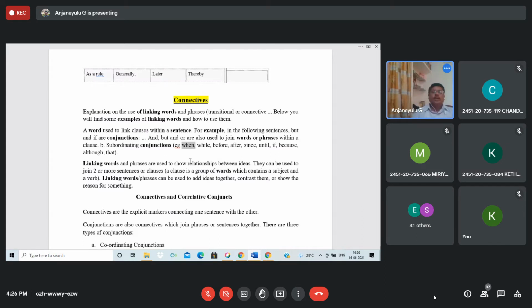One sentence: when you reached the station, the train has left the station. Suppose you do not use "when": you reached the station, the train has left the station. What does it mean? There is no meaning. See, "when" is a subordinating conjunction. It gives the meaning. It joins the two statements at a time. When you reach the railway station, comma, the train has left. See, "when" is the important subordinating conjunction in the sentence.